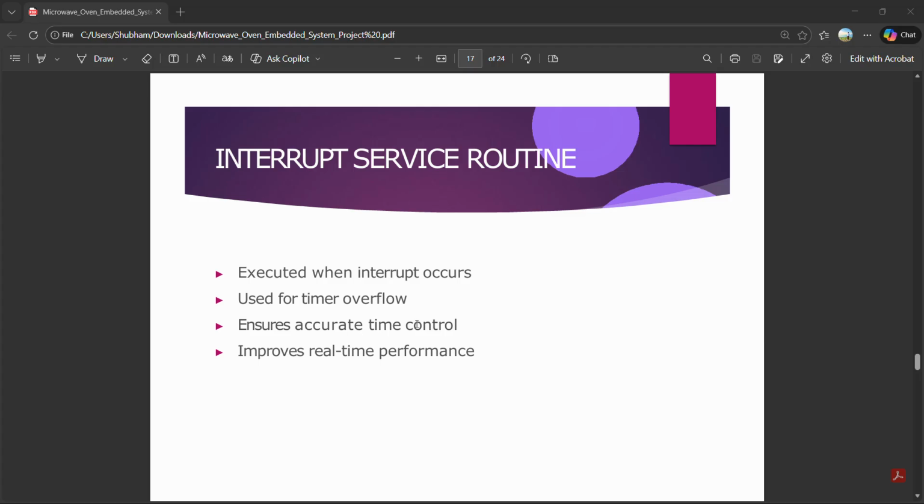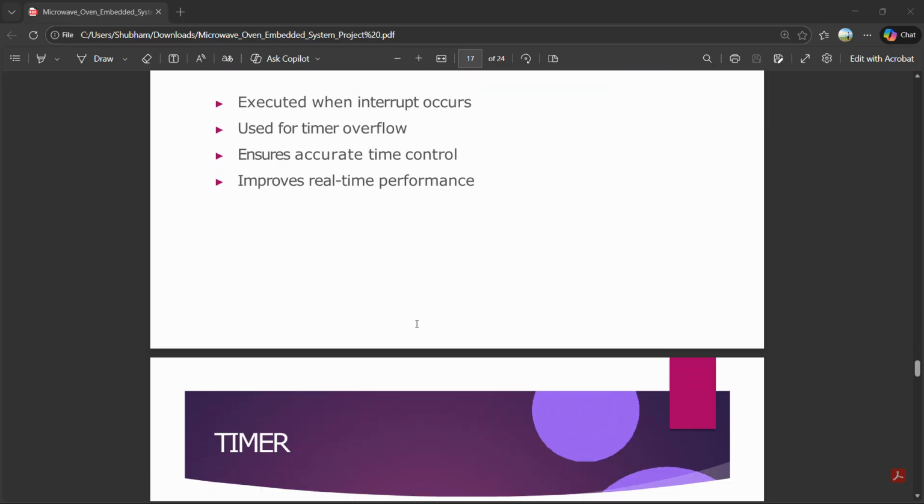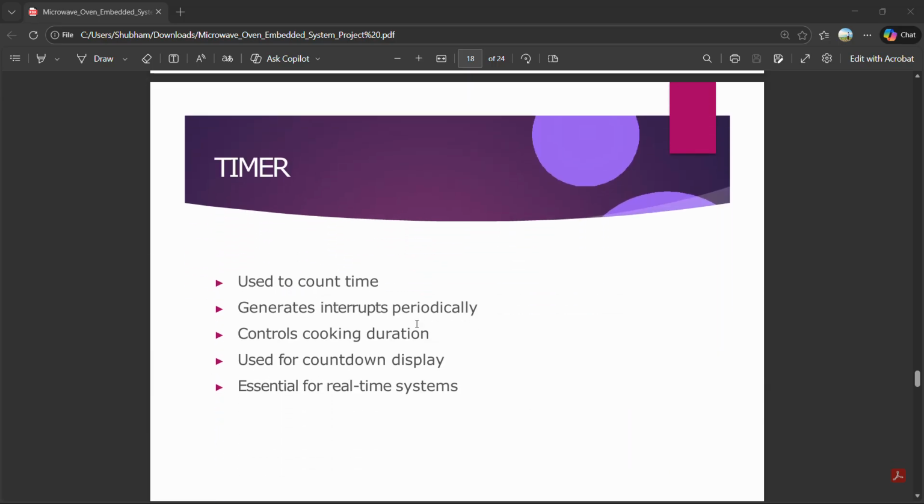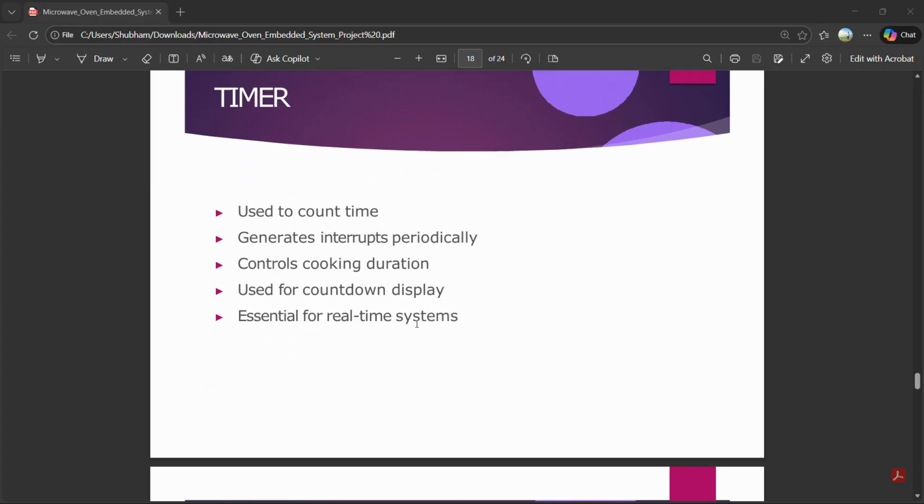Ensure precise cooking time and improve real-time performance. The next one is the timer. The timer is used to count time and generate interrupts periodically. The system generates interrupts at a fixed interval and controls the cooking duration. This is the LED countdown for a specific time. It is used for the countdown display. Timers are essential for real-time embedded systems.